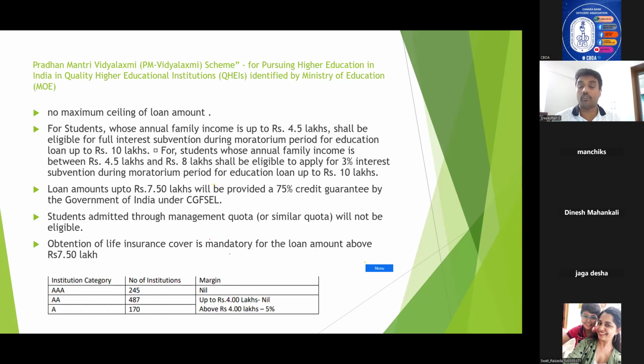Okay, so the margin is also very important here. If it is a AAA category institution, the margin is nil. And if it is a AA category institution or A category institution, up to 4 lakhs, the margin is nil, and above 4 lakhs, it is 5%. So that's about PM Vidya Lakshmi scheme.